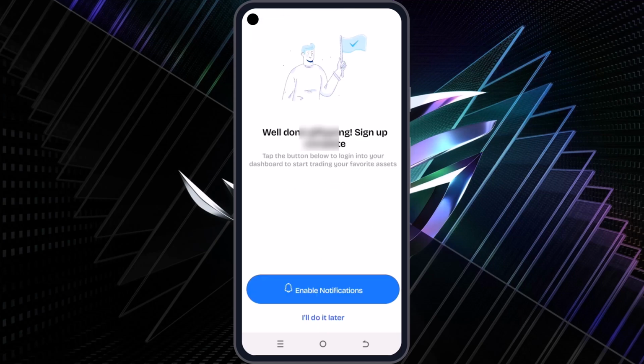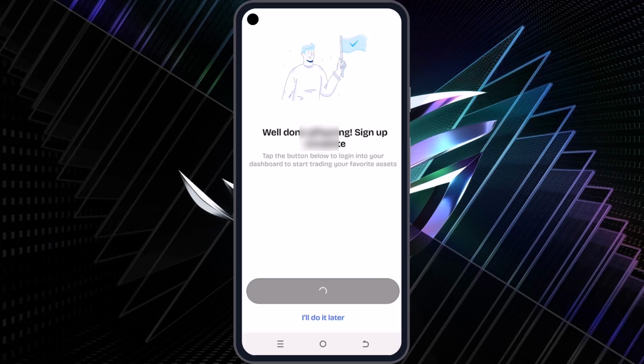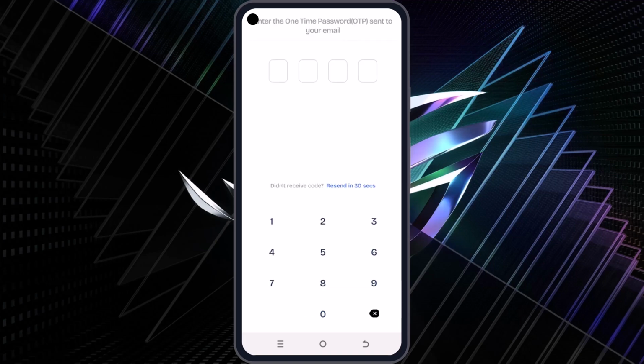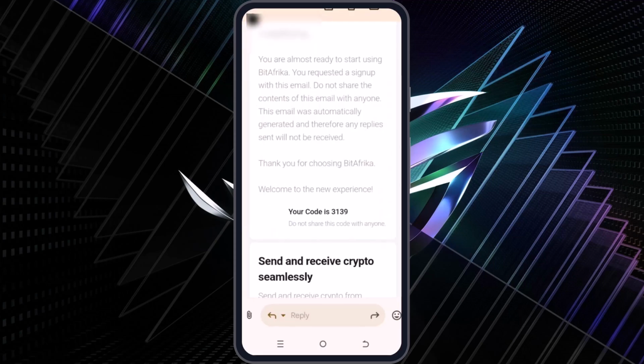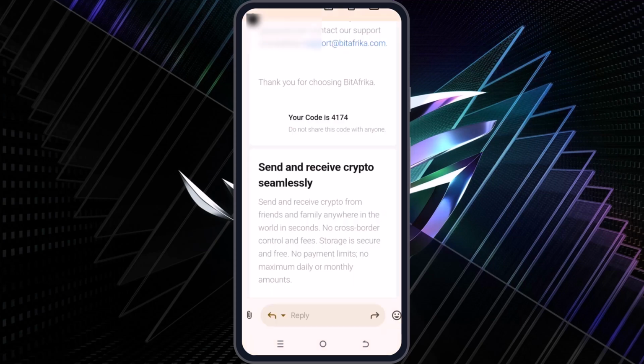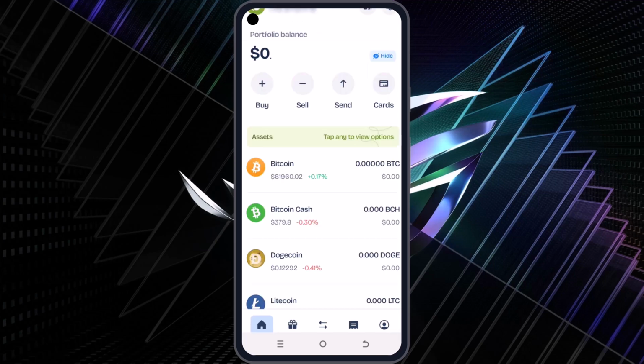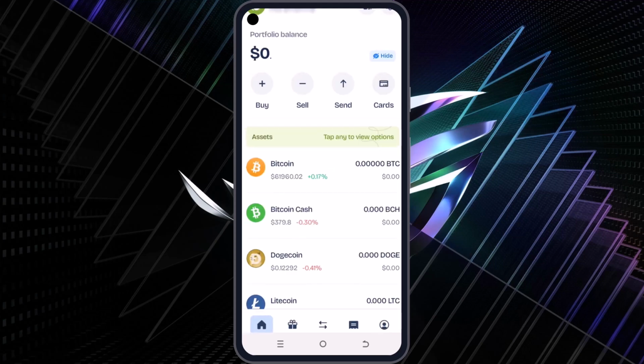Anytime you want to log in, a code will be sent to the email, so make sure you use an email which is closer to you. Okay, so it says welcome, and now I need to continue with the sign up. I can enable notification; you can choose to do it later on. A code will be sent again because I enabled notification. Anything you want to do, a code will be sent to your email. That's why I advise you use an email which is closer to you. Okay, so right now I'm inputting the code in there, and now I'm done with the first part of the creation process.